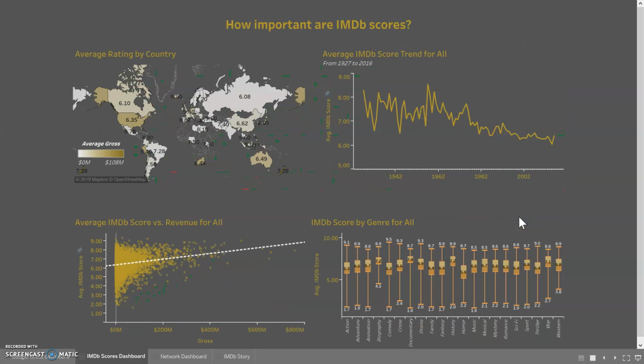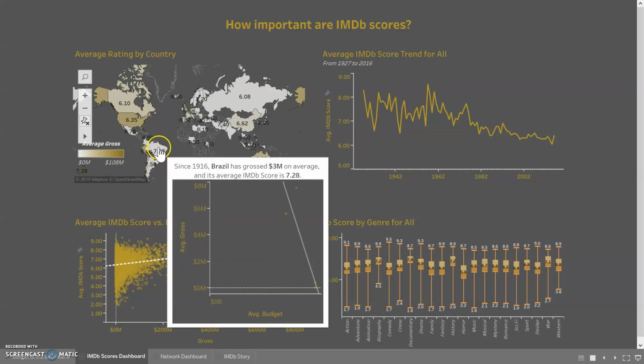For our next page, we answer the question, how important are IMDb scores? This first graph shows us an overview of the average rating by each country that we have data for in our data set. The number on each country indicates an average IMDb rating, and the color indicates average revenue. So the darker the gold, the higher the average gross revenue that country is making. The lighter the white, the less it's making.